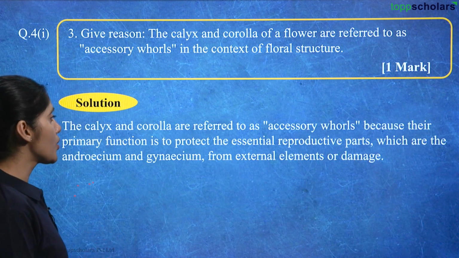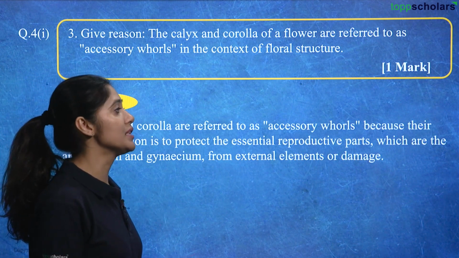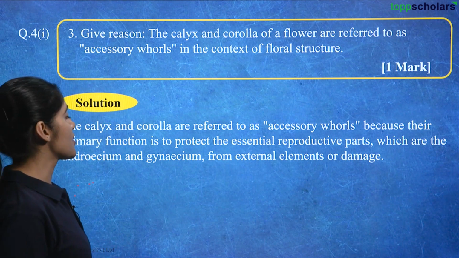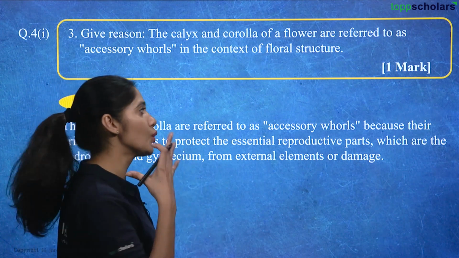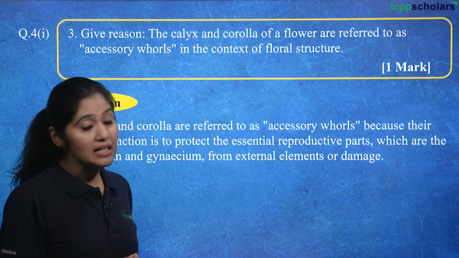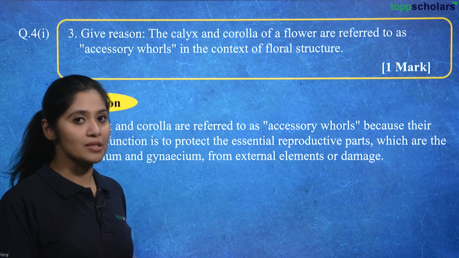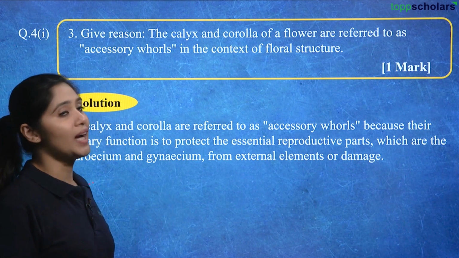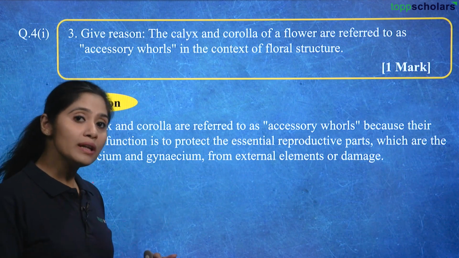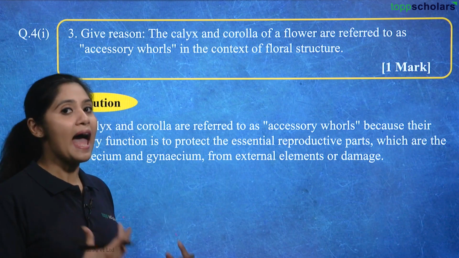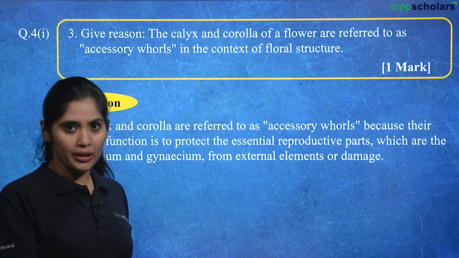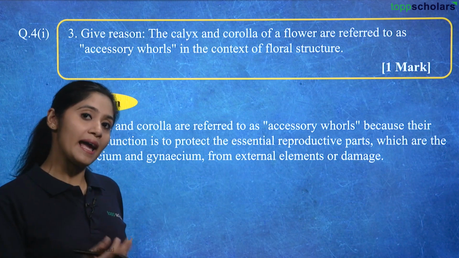The calyx and corolla are referred to as accessory whorls because their primary function is to protect the essential reproductive parts. So the most important parts which take part in reproduction are not the corolla or calyx. They are only there till the time zygote formation takes place, and once that happens, you remember that they dry and fall off.